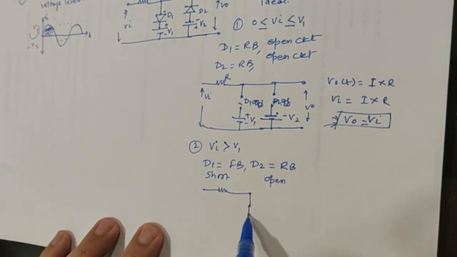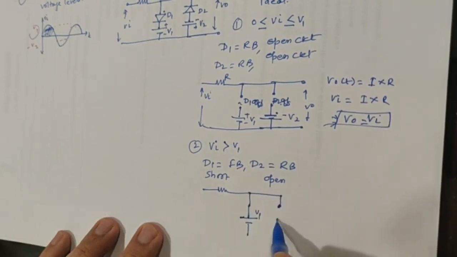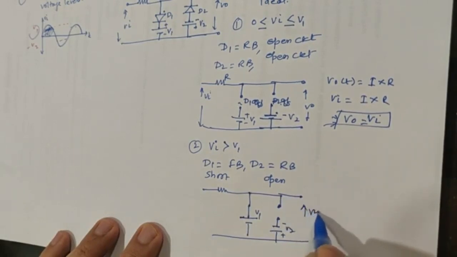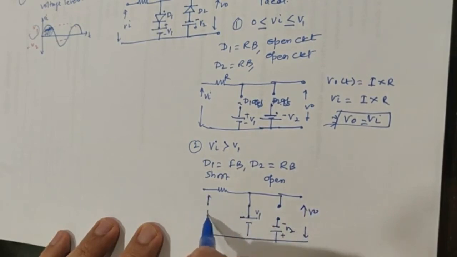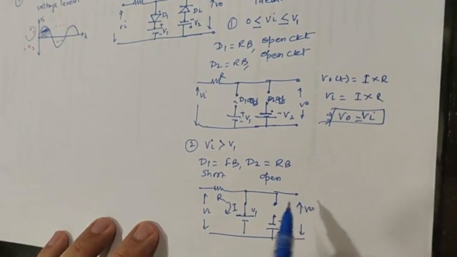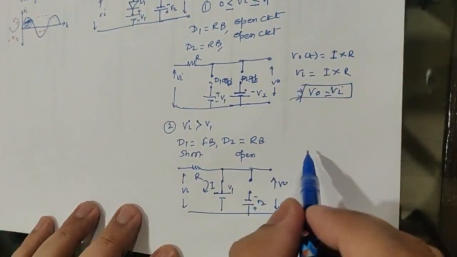Now it is going to be short and there will be a battery V1, and here open circuit with the negative battery V2, and here I will be getting the output V0. And this is your resistance R, the current flowing through is I. Now in this case what will happen if I apply the KVL?